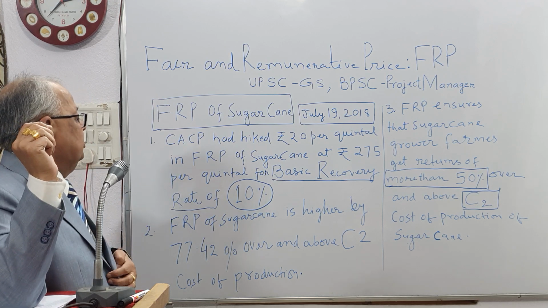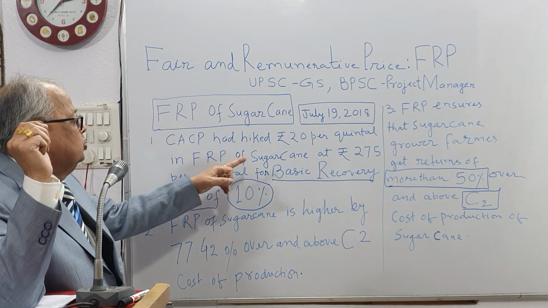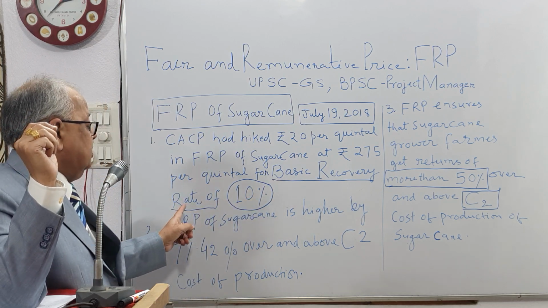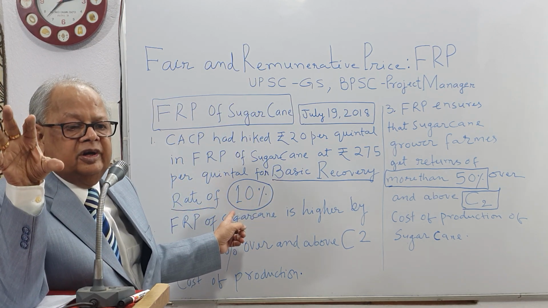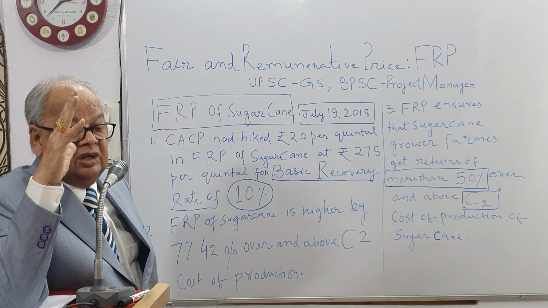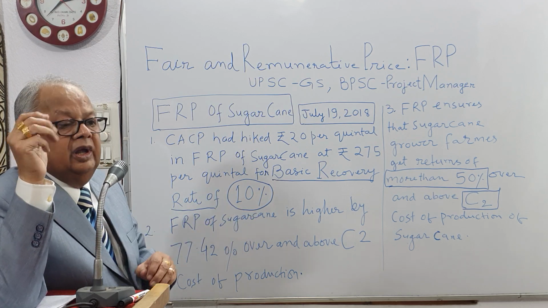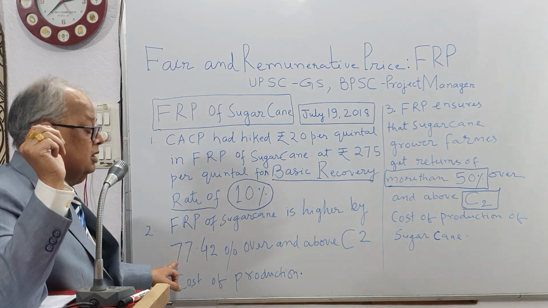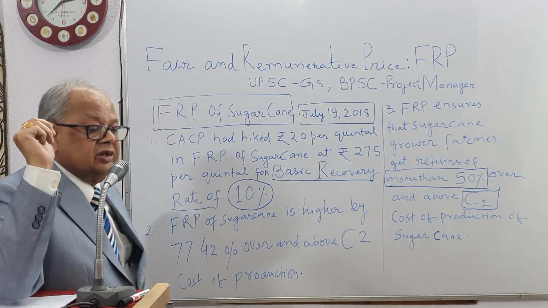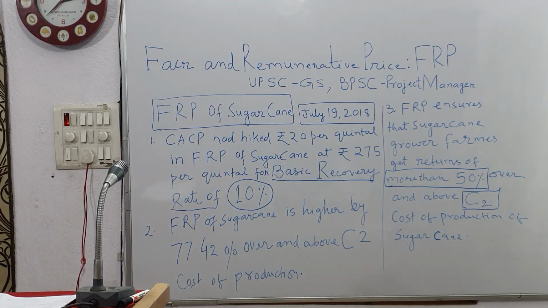CACP had hiked rupees 20 per quintal in FRP of sugar cane to 275 per quintal for a basic recovery rate of 10%. That recovery rate means sucrose recovery rate, which is 14% in Maharashtra, 13% in Karnataka, 8% in Bihar. FRP of sugar is higher by 77.42% over and above the C2 cost of production. This is the most important fact you should think and analyze yourself.